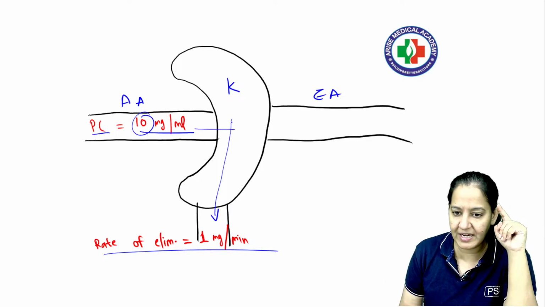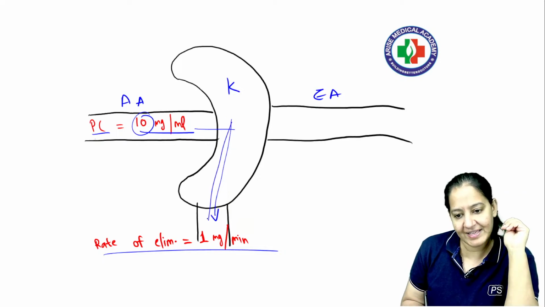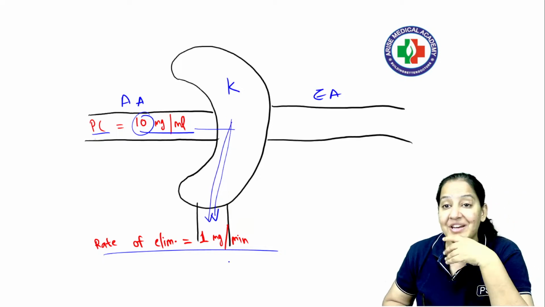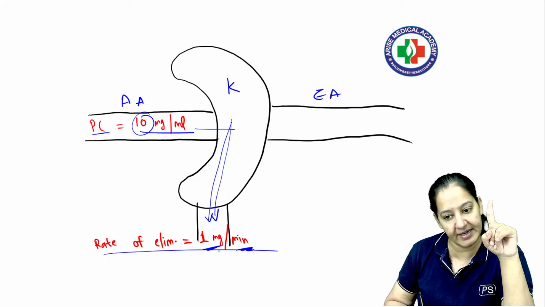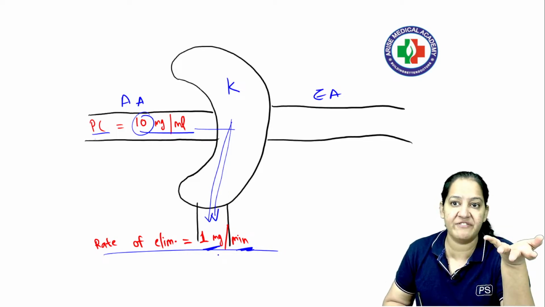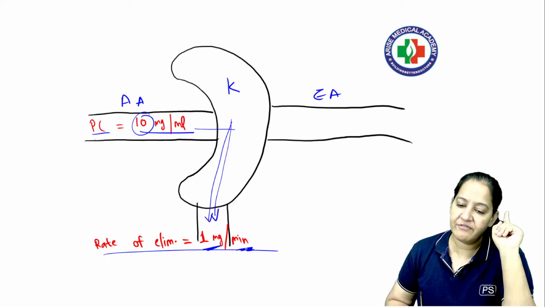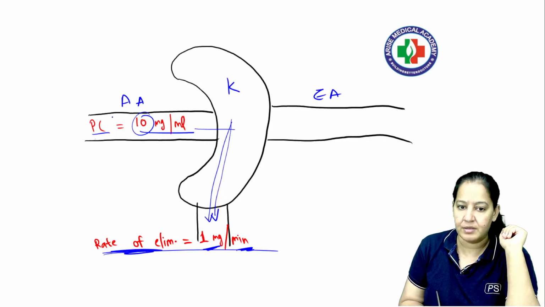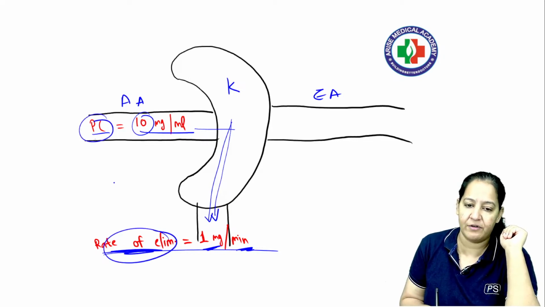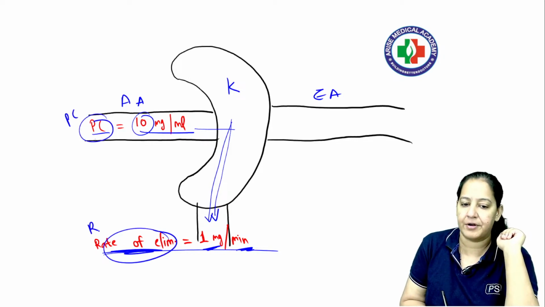Whenever it goes to the kidney, it is a polar drug, so the kidney will excrete it. How much is the kidney excreting? In 1 minute, the kidney is excreting, at the GFR, the glomerular filtration rate, for example, 1 milligram. This is known as rate of elimination. This is plasma concentration, this is rate of elimination. PC and R. Okay.